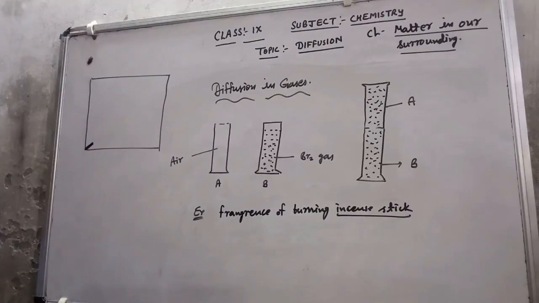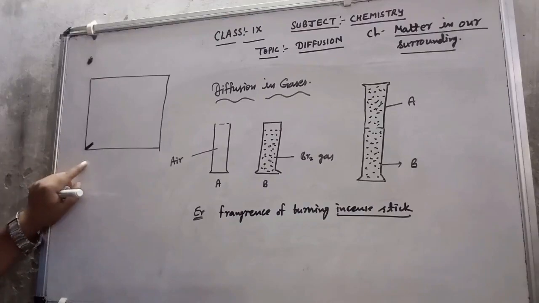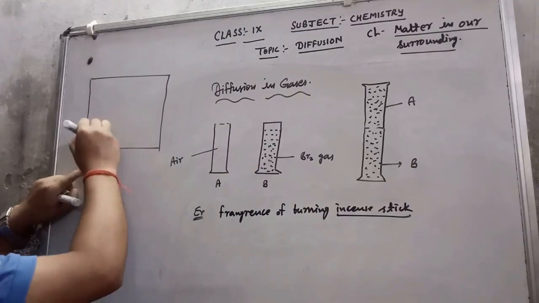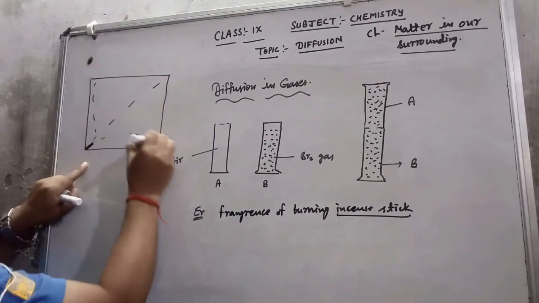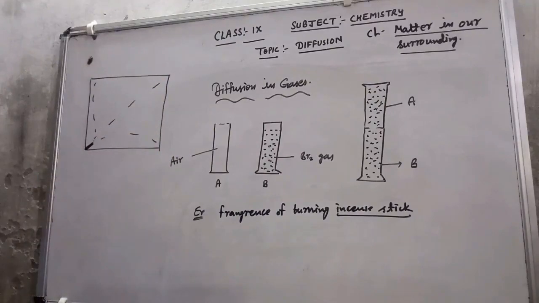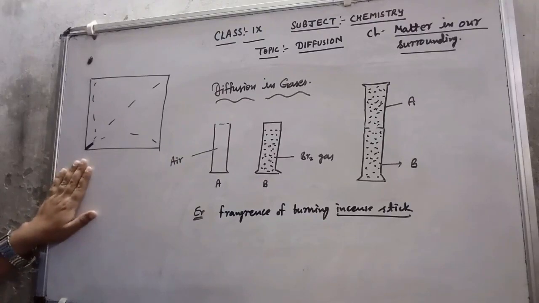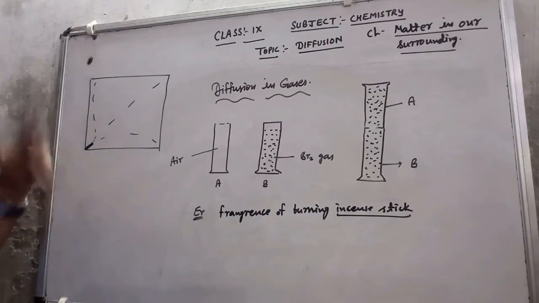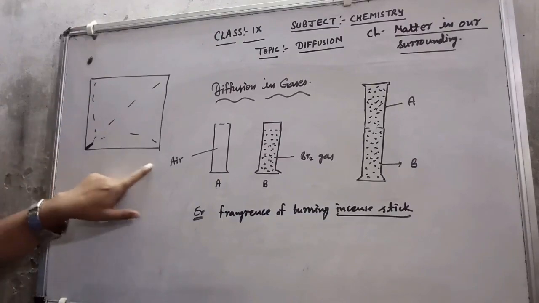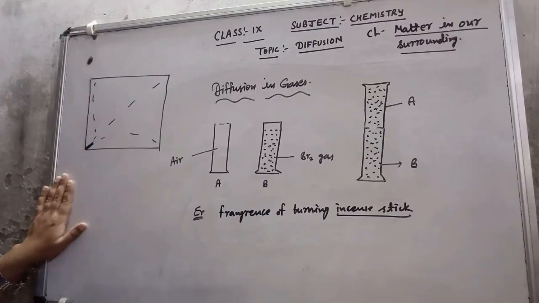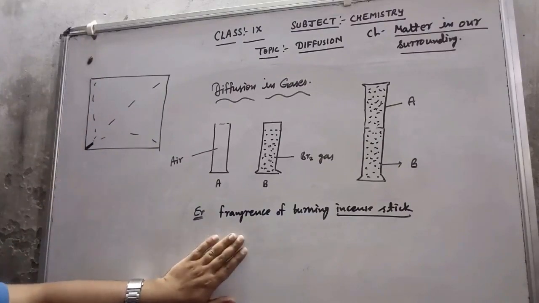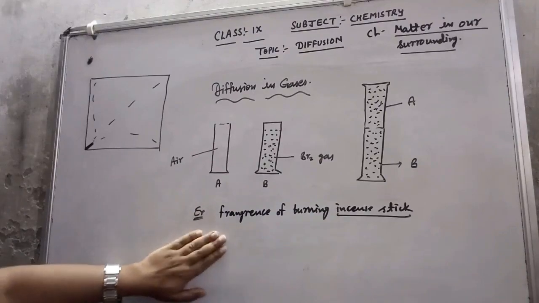So what happens here is that the fragrance of this incense stick, in the form of gas, intermixes with the particles of air and reaches each and every corner of the room. The smoke that comes out from the incense stick has some fragrance in it. These fragrance particles intermix with the particles of air and transfer from one place to another easily. So we can say that this is also an example of diffusion in gases.